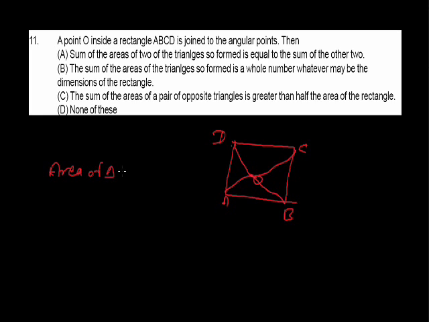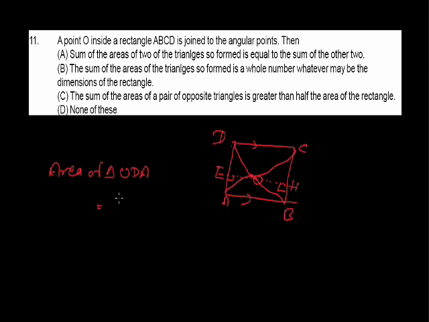First we draw a line parallel to AB and CD, because ABCD is a rectangle, and we name the points E and H. Then OH is perpendicular to BC and AD, and OE is perpendicular to AD.